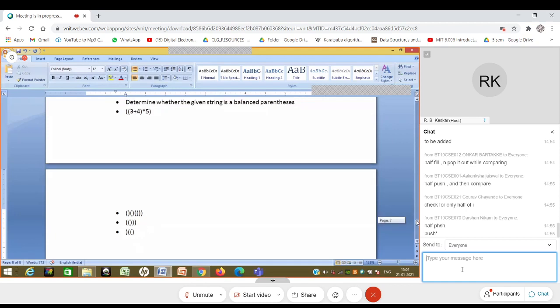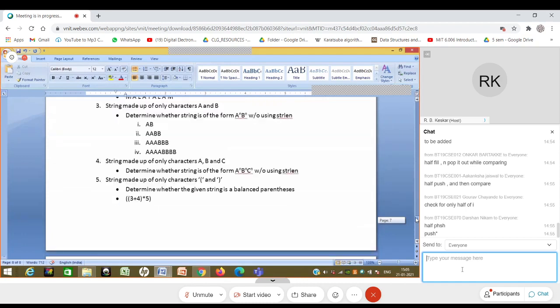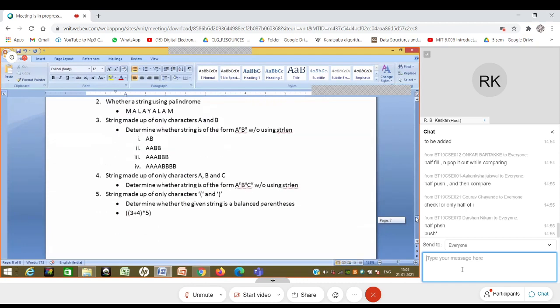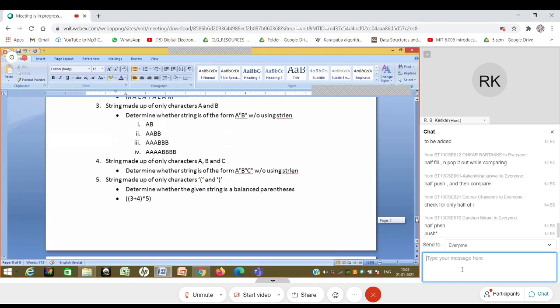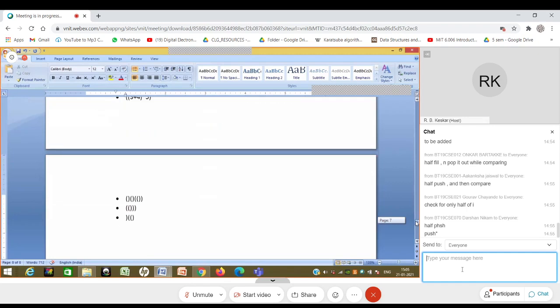So what is the meaning of balanced parenthesis? That you have to worry about. Then try to do that without using a stack, and then try to do it by using a stack. So these are the 3 problems for your homework. And we'll discuss these in the next class. Either tomorrow we'll discuss, or tomorrow I will take another topic and then we'll come back to these problems and discuss them, so that you get some time.